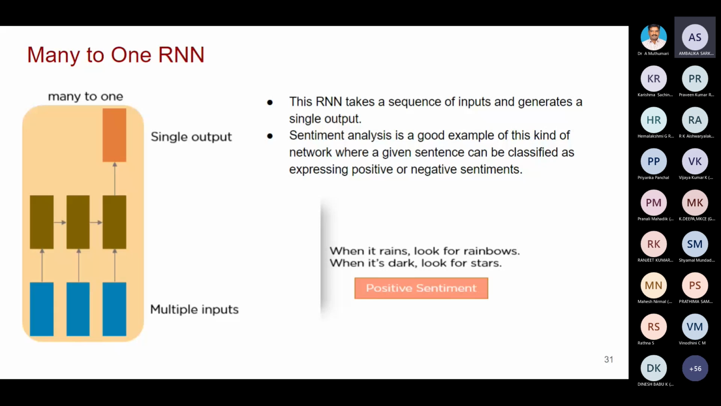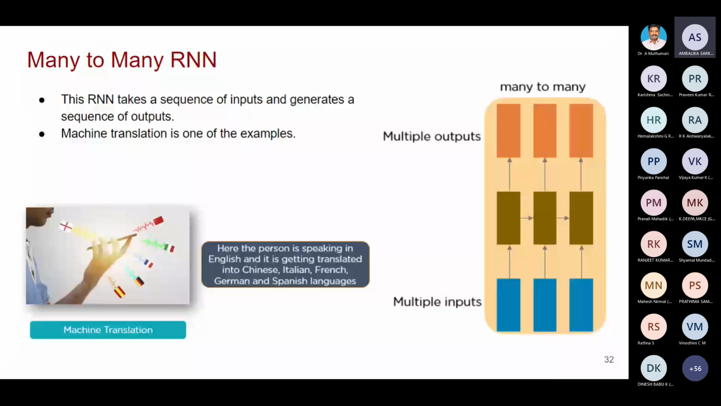So one to one, we finished. One to many, many to one. The next one is many to many RNN. This particular application is very useful for India. Yes, you see multiple inputs. That is the speech to speech translation. For example, you take speech to speech translation.